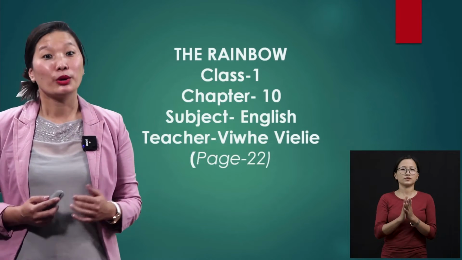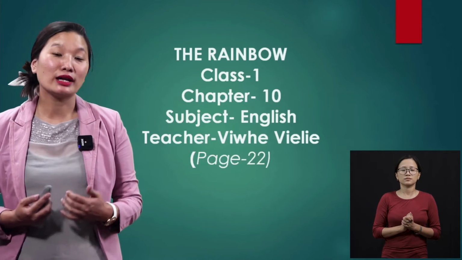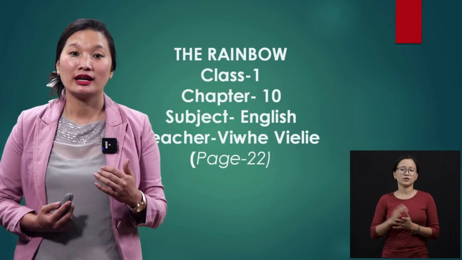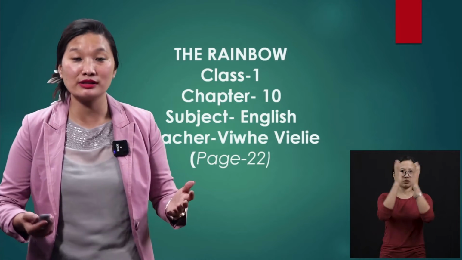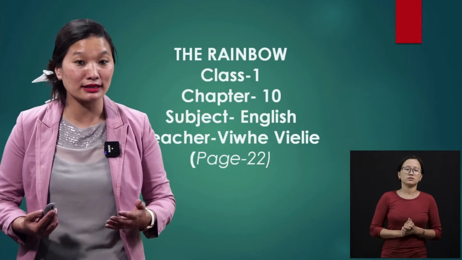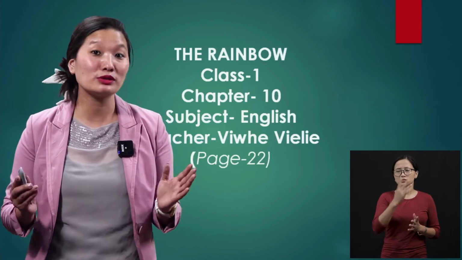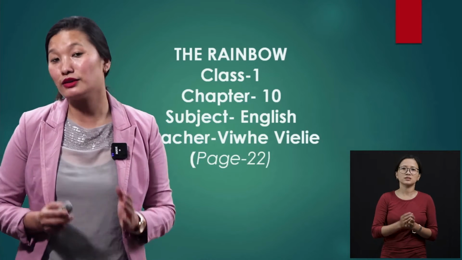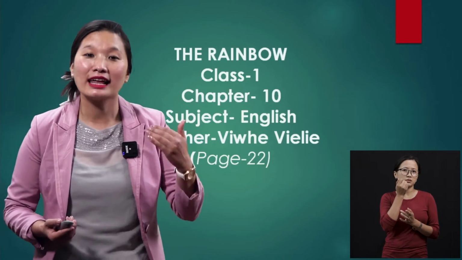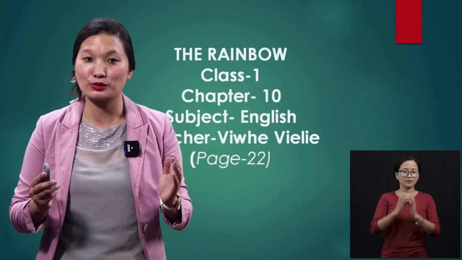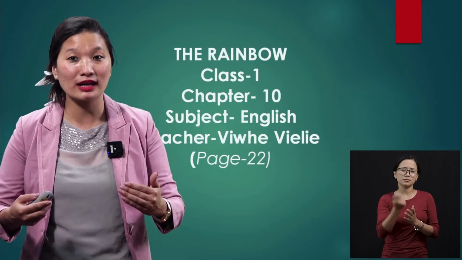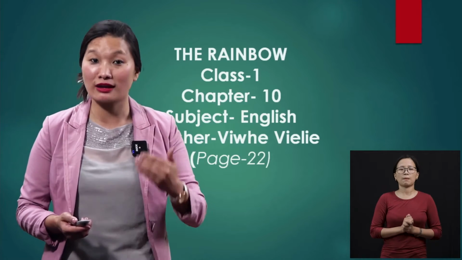beauty of the rainbow. We all have seen rainbows, right? And I'm sure when you see a rainbow in the sky, you admire it. And you might be wondering how it appears and how it disappears. That is a mystery to all of us, isn't it? But whenever you see rainbows, you would like to take photographs. Even if you don't have your own mobile phones, you might ask your brothers and sisters to take photographs of rainbows because that is a very, very beautiful sight, something beautiful to see. That is a very beautiful sight for each and every one of us.